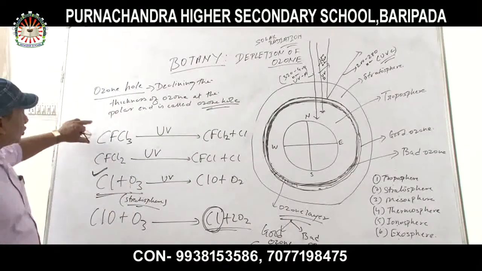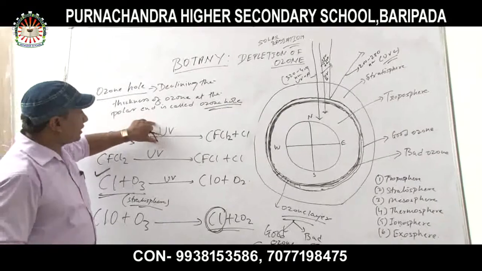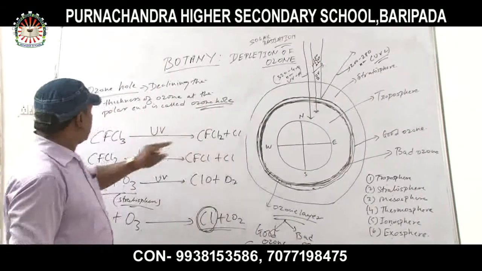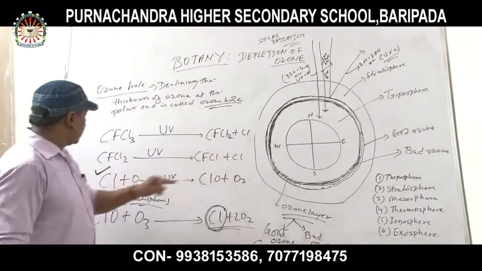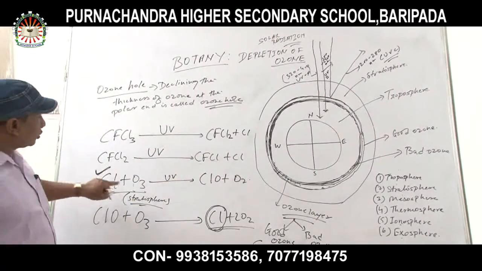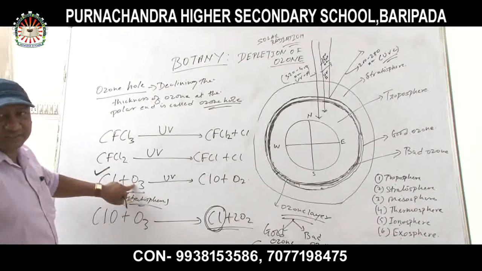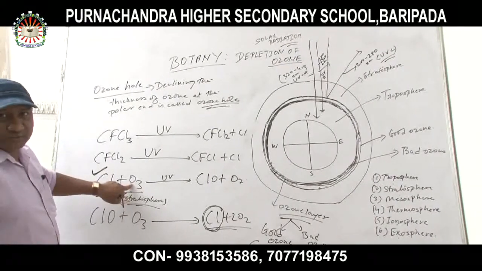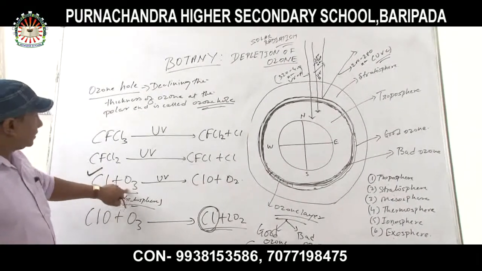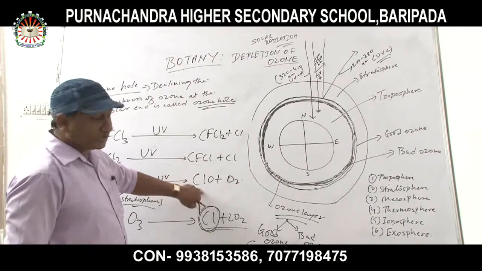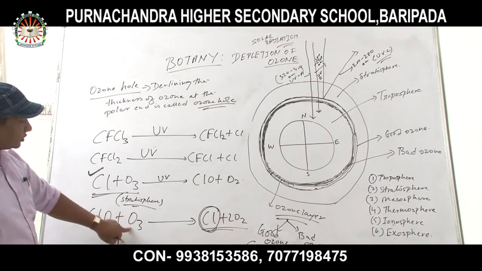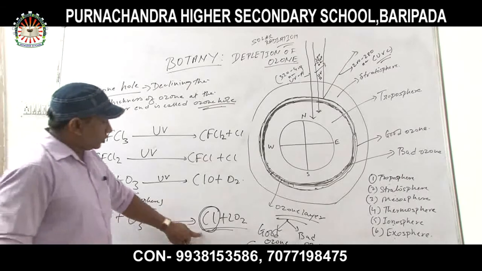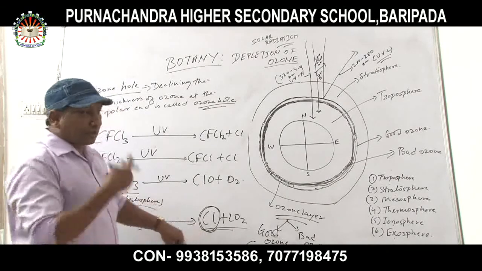And how is it forming? Chlorofluorocarbon reacts with ultraviolet radiation to form CFCl2. Again CFCl2 reacts with ultraviolet to form CFCl plus chlorine. Again that chlorine will react with ozone, which is present in the stratosphere, to form ClO and oxygen. Now ClO again reacts with ozone to produce the chlorine atom.